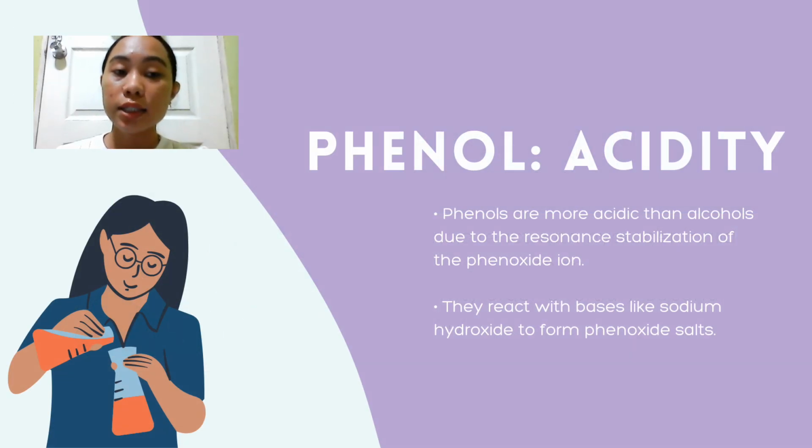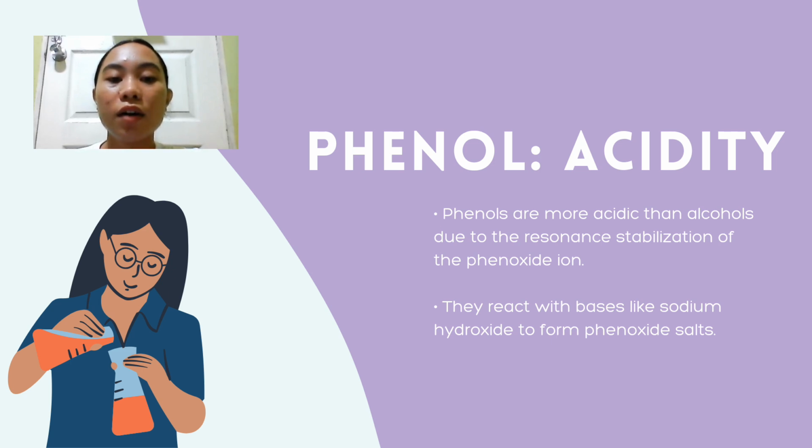So now that we're done with alcohol reaction with hydrogen halides, let's go with phenol acidity. So phenol is a weak acid that can donate a proton to form phenoxide ions. The acidity of phenol is due to the resonance stabilization of phenoxide ions. There are also several factors that can affect the acidity of phenols. We have the resonance stabilization. The resonance stabilization of the phenoxide ions increases the acidity of phenol.